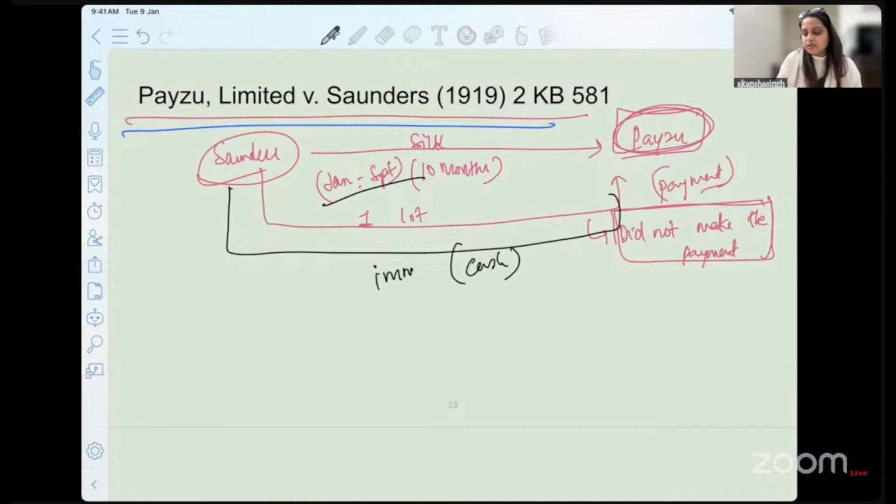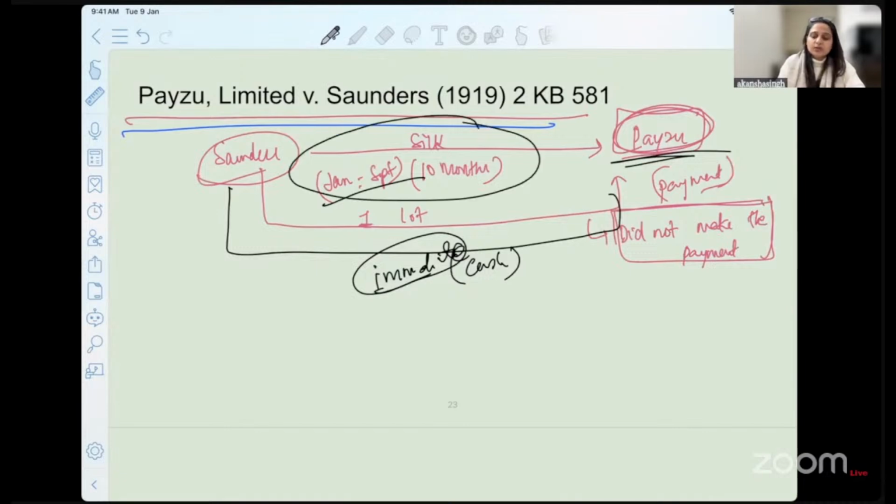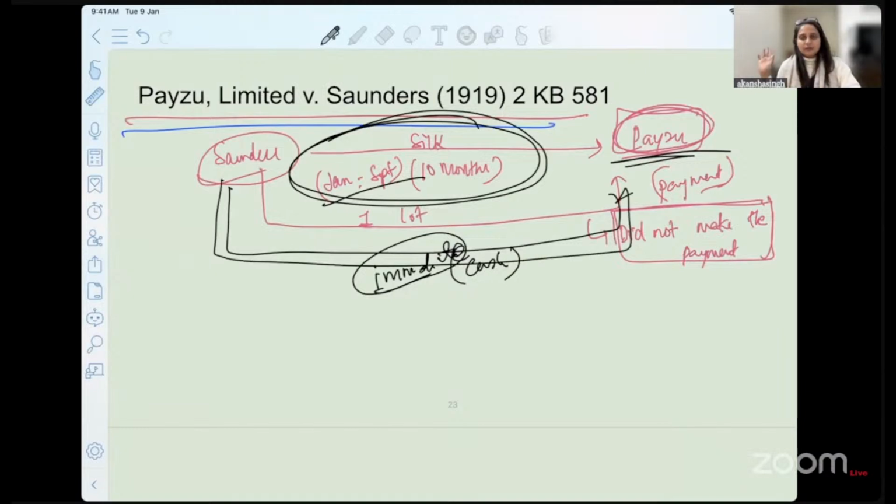Paizo realizes, they say that, okay, this is something new that you are now bringing to our attention and you want this to be done. They say, okay, we are not going to continue and we are not going to immediately pay you cash. We are going to stick to the original terms of the contract. Okay. So Saunders decides that she is not going to deliver silk to Paizo. Paizo after this goes in the market and tries to find out a substitute or similar quality of silk from the market.